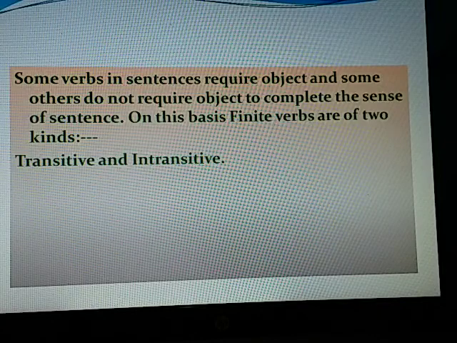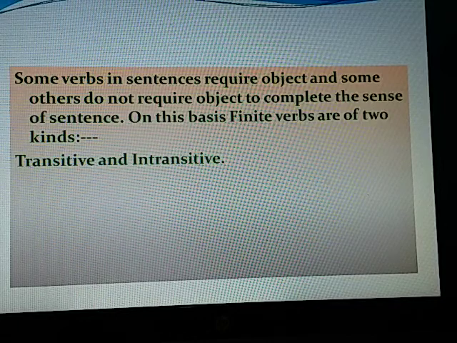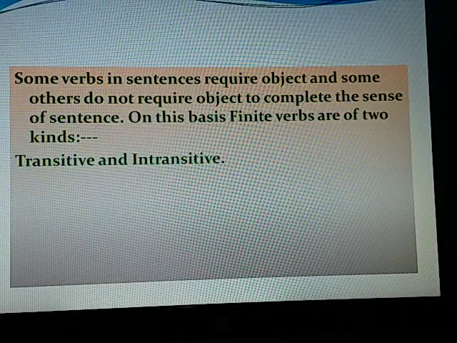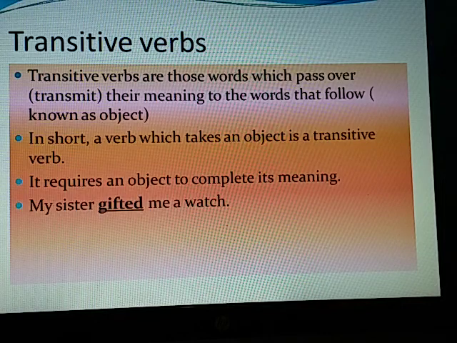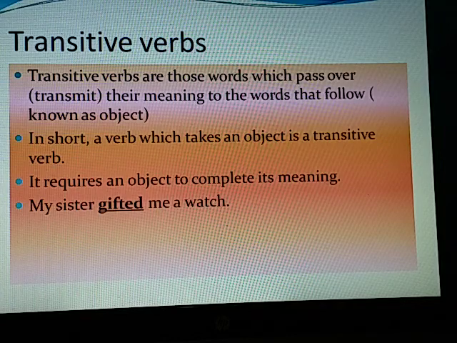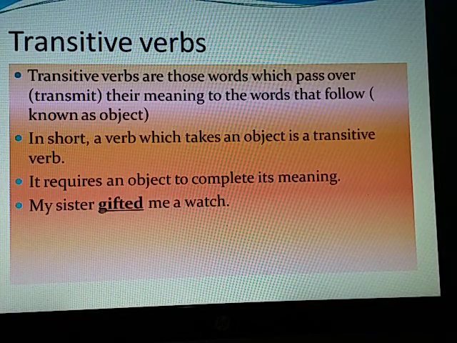Some verbs in sentences require an object and some others do not require an object to complete the sense of the sentence. On this basis, finite verbs are of two kinds: transitive and intransitive. Transitive verbs. Transitive verbs are those words which pass over or transmit their meaning to the words that follow, known as object. In short, a verb which takes an object is a transitive verb. It requires an object to complete its meaning.